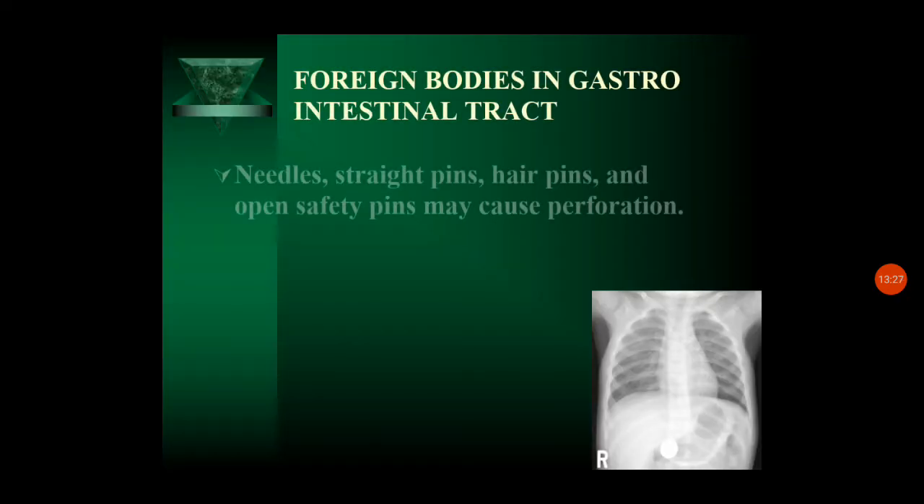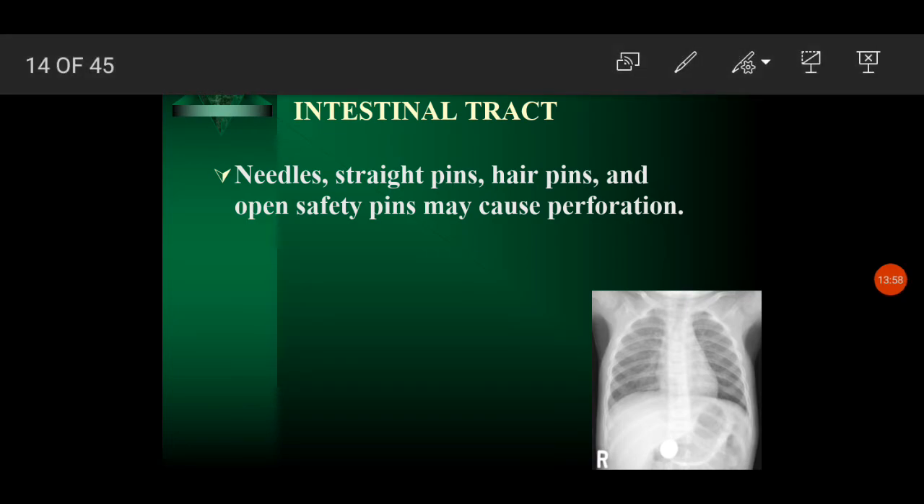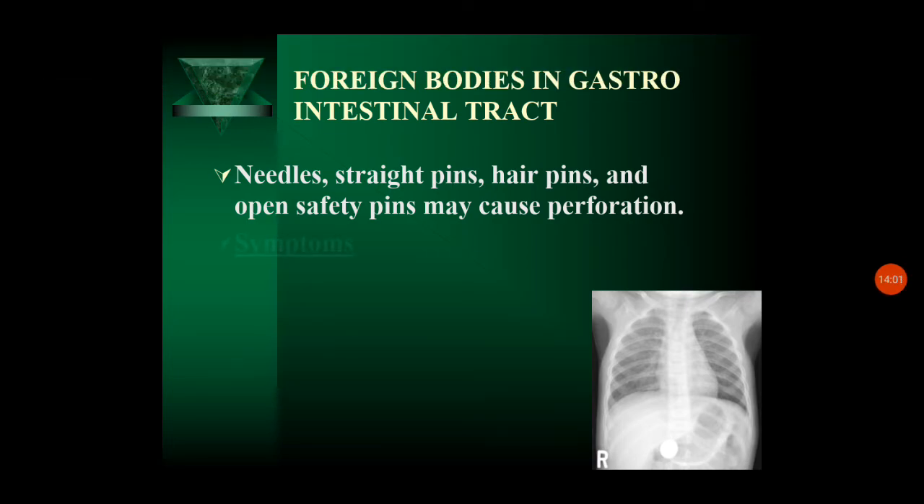Then the foreign bodies in the gastrointestinal tract. Especially when infants are in the oral phase, they enjoy putting objects in the mouth, so it can be swallowed also. Sharp objects like needles, straight pins and hairpins can cause perforation. That is the risk of swallowing any foreign body in the gastrointestinal tract. Otherwise it may be easy for them to defecate it with the stool, but in these conditions it may be a complicated condition.